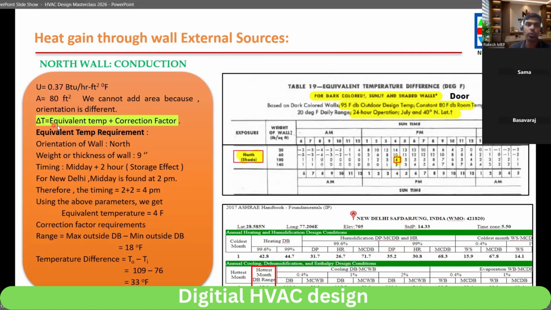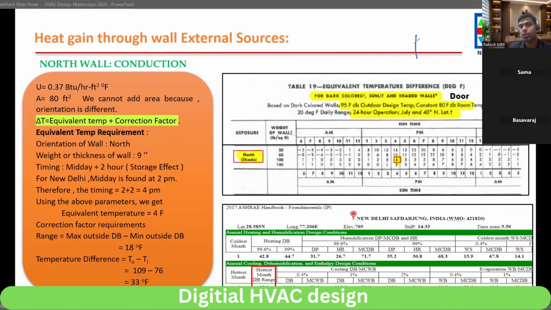U value you know, A you know, del T you have to find out. First is equivalent temperature, second is correction factor. We will find them step by step. So the orientation is north, wall thickness 9 inch, timing midday plus 2 hours. This we discussed in some of the cases, about heat transfer. If you see in the coastal area, in the evening around 4 or 5 o'clock, outside the house will be cooler, but inside there is more heat, right?